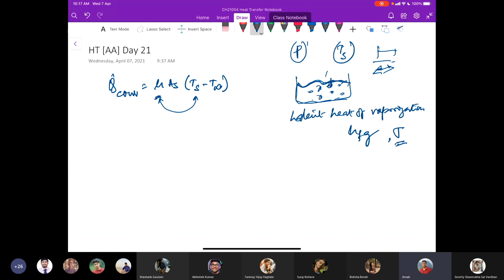Due to this surface tension force, the bubble will try to retain its size. But eventually, with increasing heat, this surface tension decreases, and then the bubble coalesces or bursts.